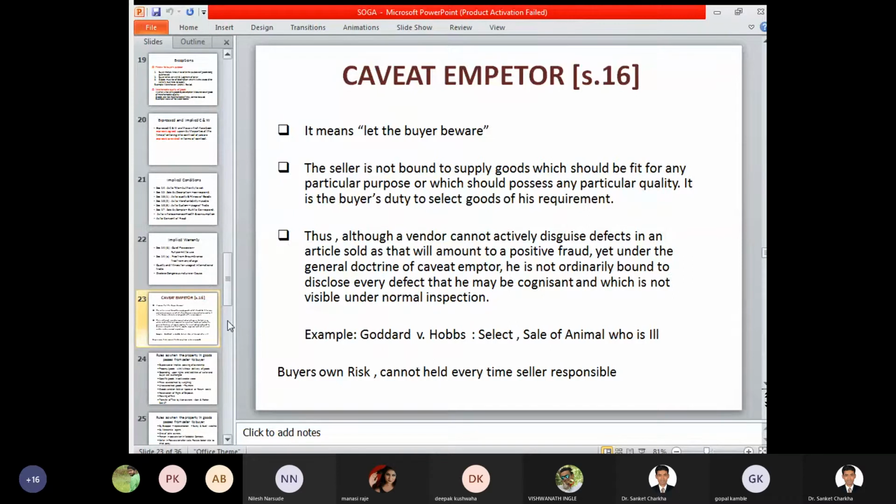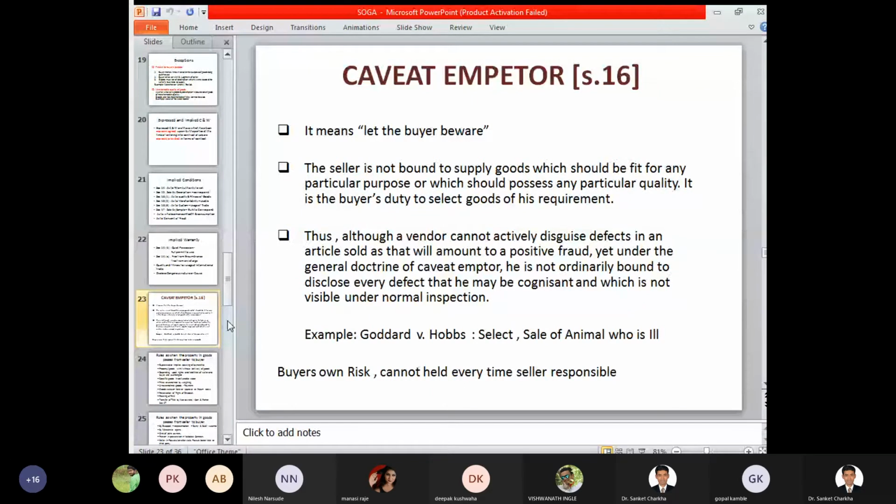So here there are different case studies, such as Goddard versus Hobbs, on the sale of an animal that was ill. In this case, Goddard was a person who was willing to purchase certain animals from Hobbs.